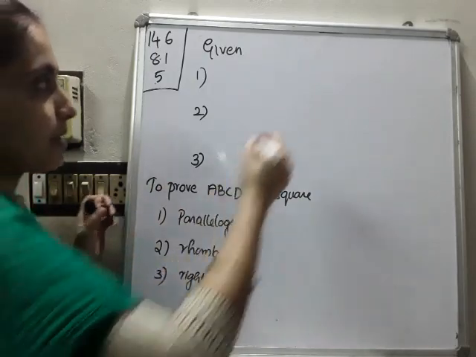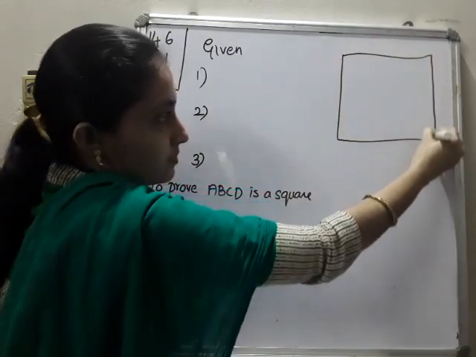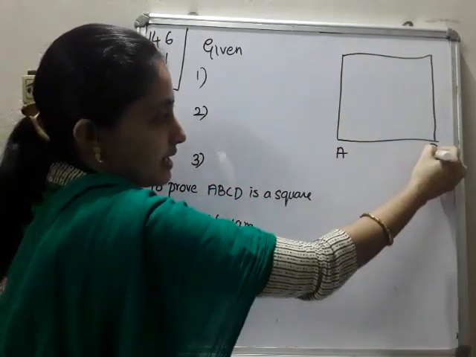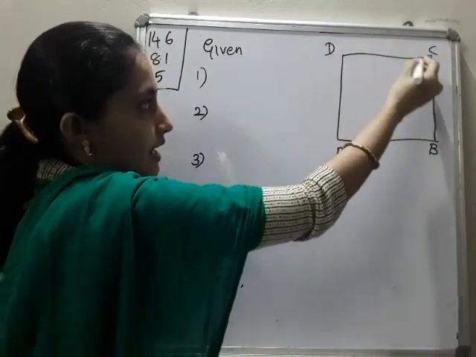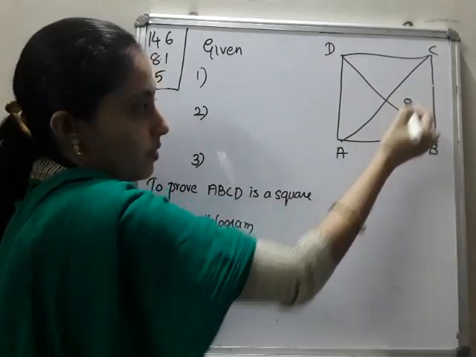Okay, for that purpose we need the figure. So I will draw a square here and mark A, B, C, D, and I need the diagonals. Draw the diagonals and the midpoint is O.